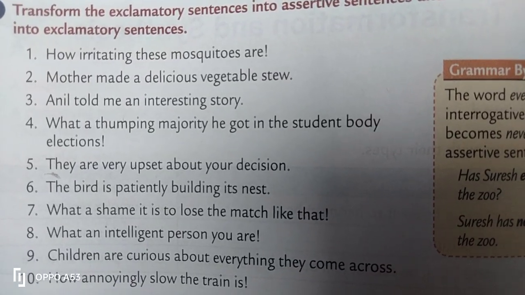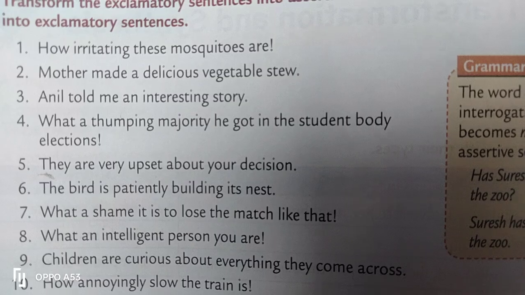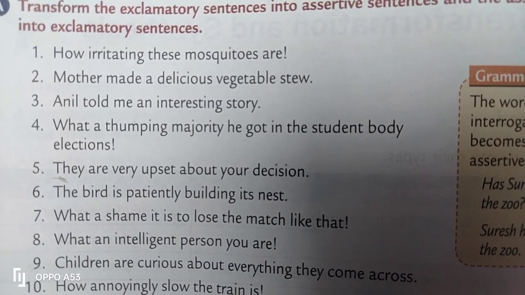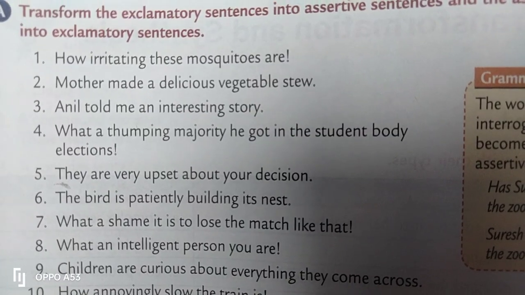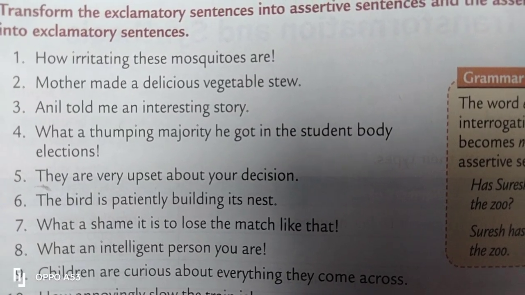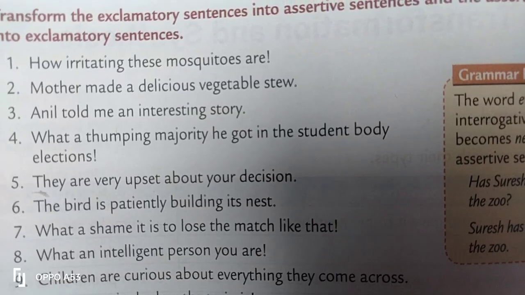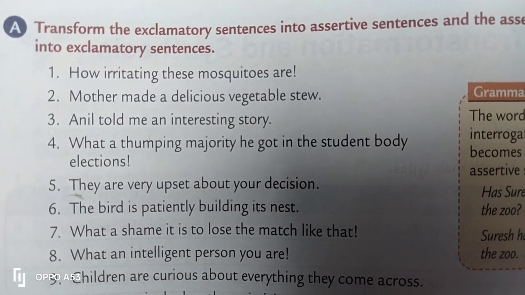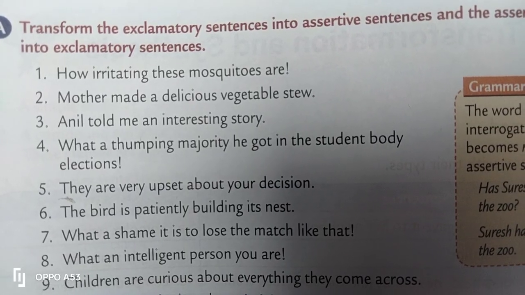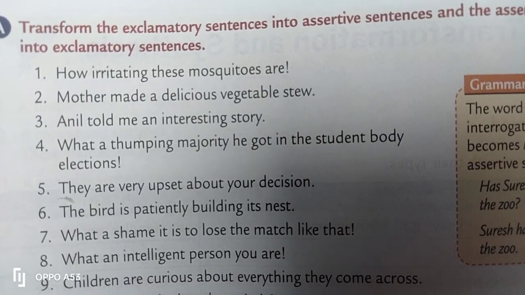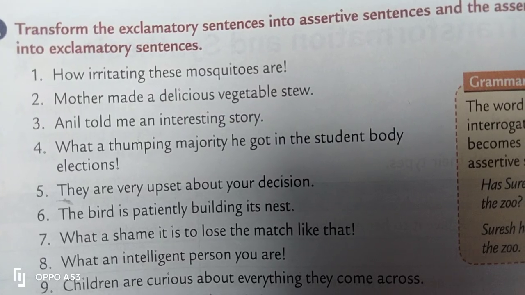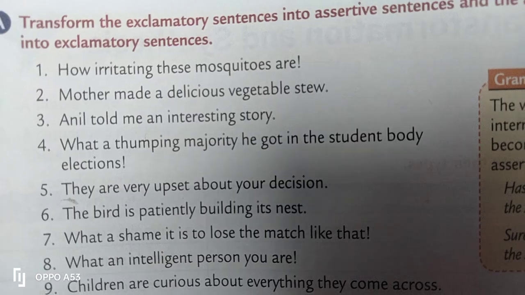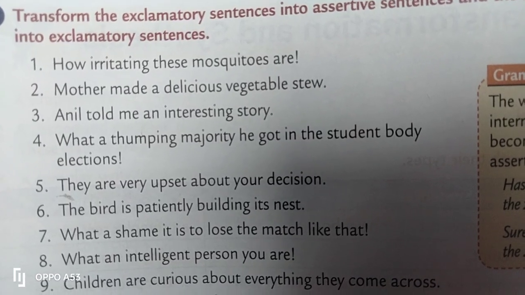You try to do it by yourself. Look at the first one. Let us do the first one and second one, and third one onwards you must try by yourself. How irritating these mosquitoes are. Look at this. How irritating these mosquitoes are. It is an exclamatory sentence. You need to change the exclamatory sentence into an assertive sentence. And the second one is, mother made a delicious vegetable stew. That is an assertive sentence which you have to change into an exclamatory sentence. Think for a while.